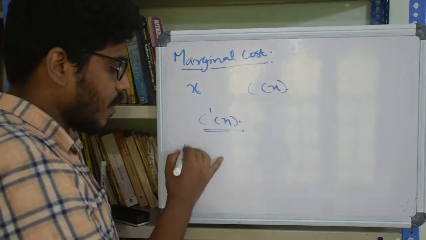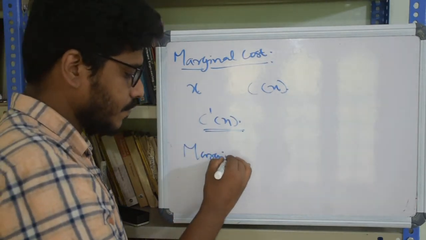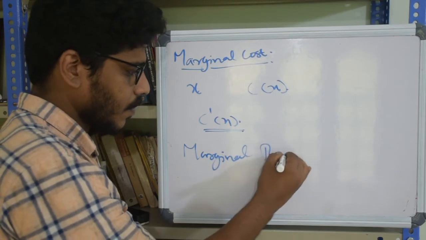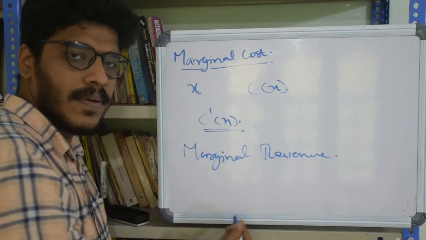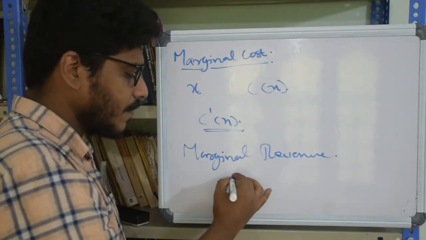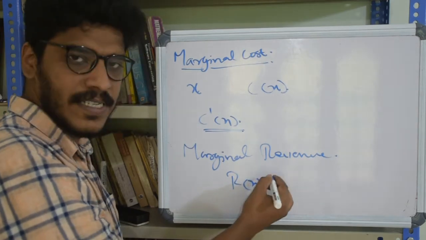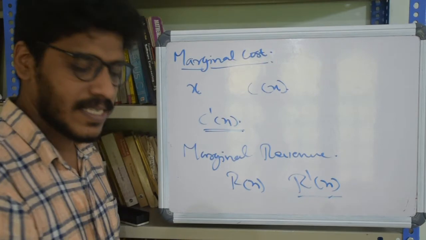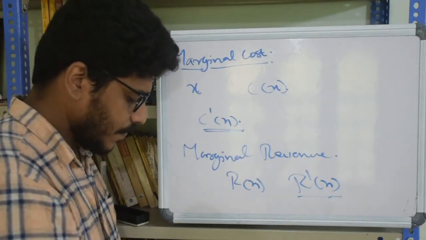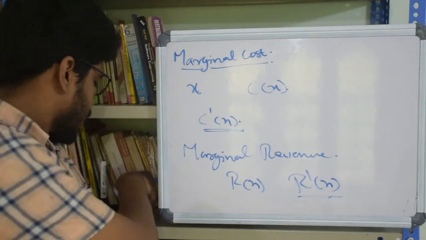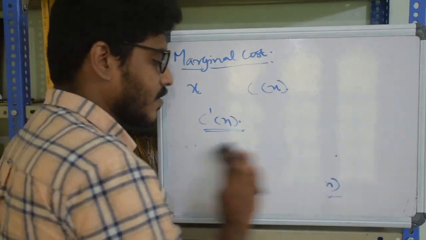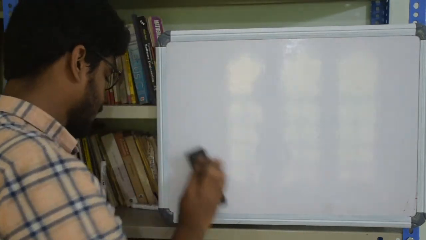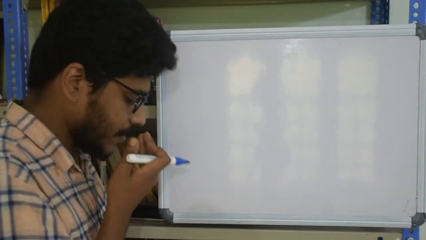Similarly, we have marginal revenue. If R of X is the revenue function, then the derivative of the revenue function will give us the marginal revenue as a function. Right. Now let's move to the practical question. I won't write the whole question, but the key points.